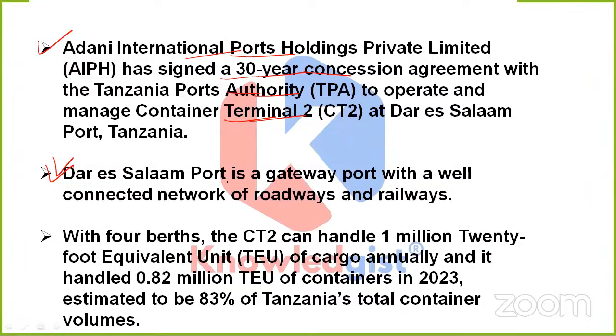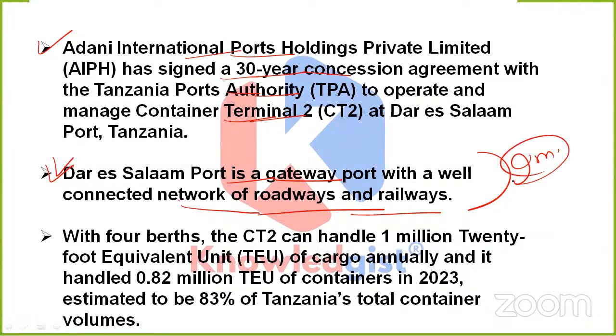This Dar es Salaam port is a gateway port with a well-connected network of roadways and railways. And this was the basic reason behind choosing Dar es Salaam port for the operation and management of Container Terminal 2, that is CT2.